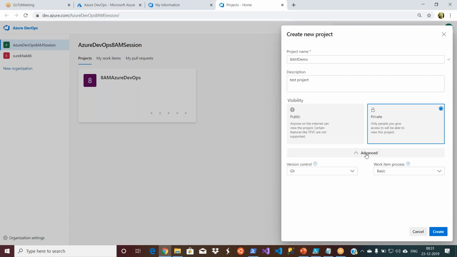I clicked on Advanced. You see the version control systems. Right now, I have two version control systems: Team Foundation version control, which is an older version, and Git. I use Git here, as we said. Then in the work item process, I have different templates. If you don't select one, by default it takes Basic. We're going to use a Scrum template because my project follows Scrum methodology. Let's take Scrum and then create.